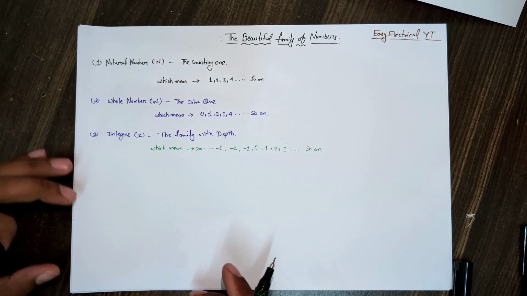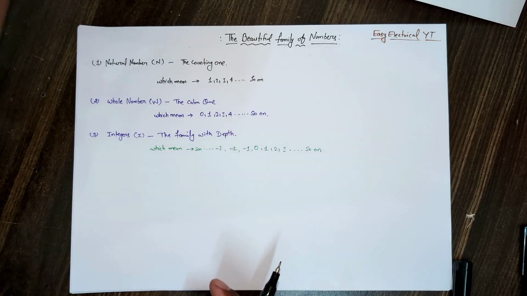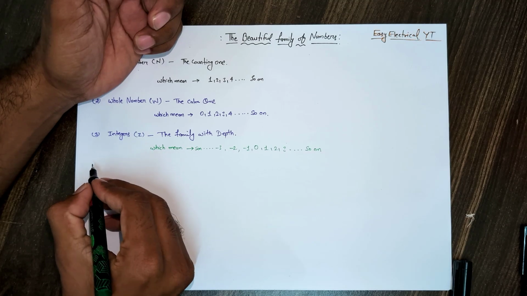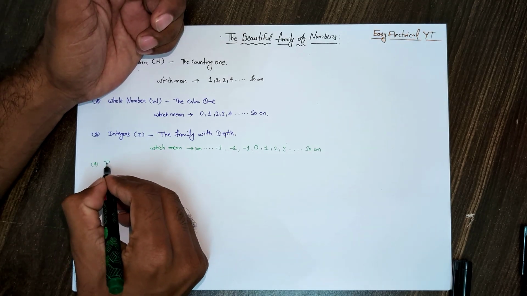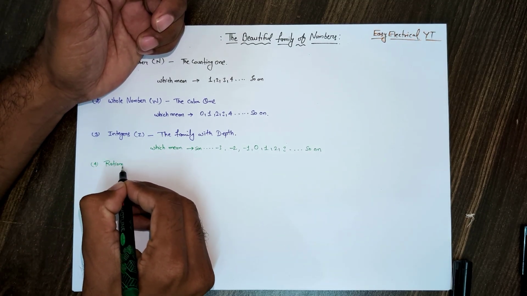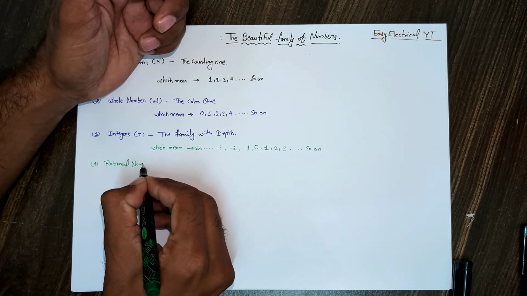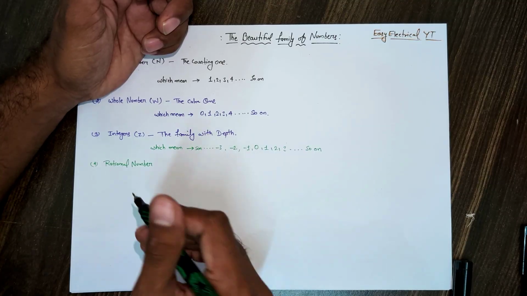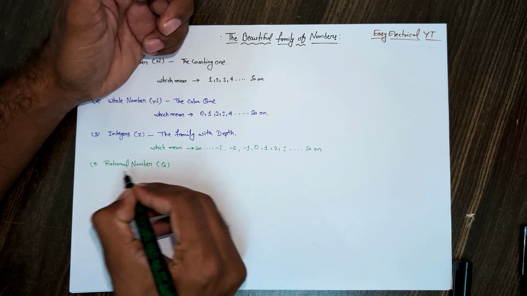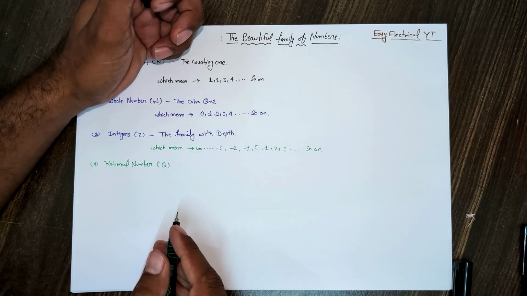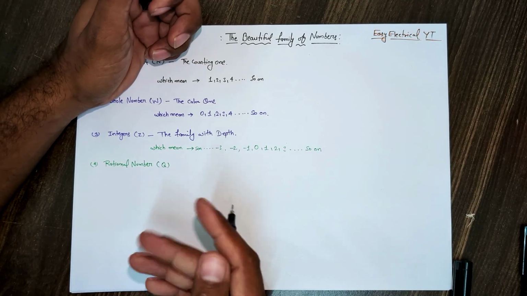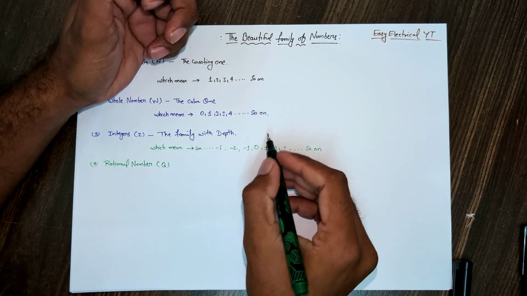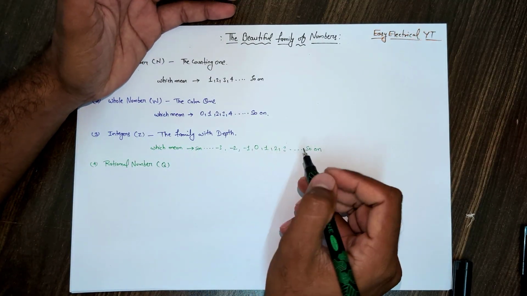Okay, next is the rational number. The fourth one is the rational number. Rational numbers are represented by Q. In the integers we can see whole numbers like 0, 1, 2, 3, 4, 5.